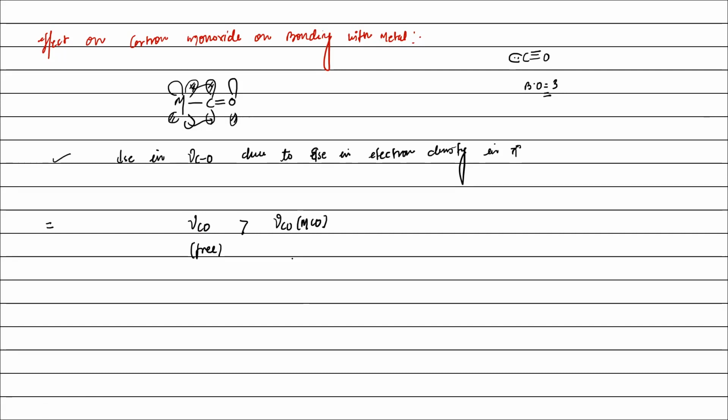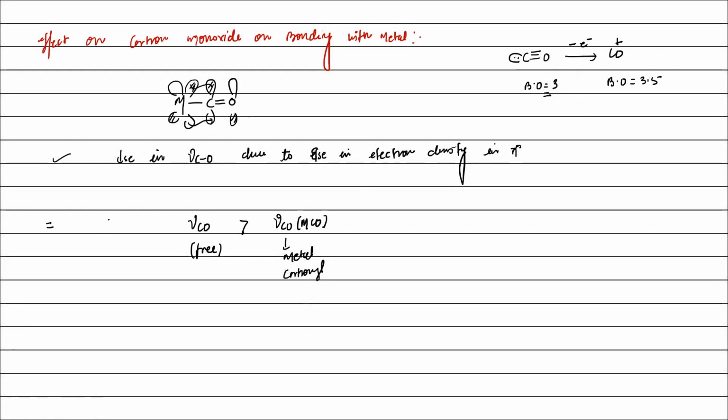Is it clear? That means the carbonyl stretching frequency is more in free carbonyl as compared to the carbonyl present in metal carbonyl. And if CO is converted to CO plus, then it has a bond order of 3.5, right? Sir.